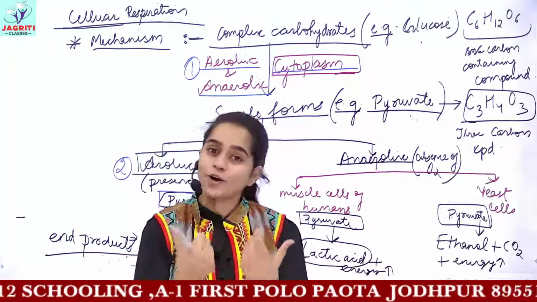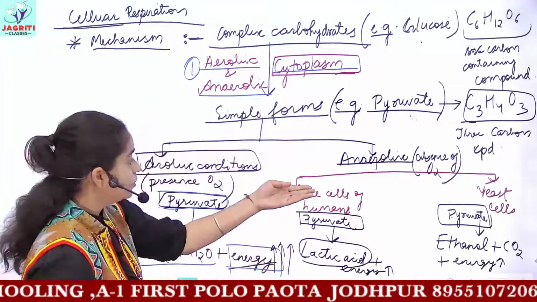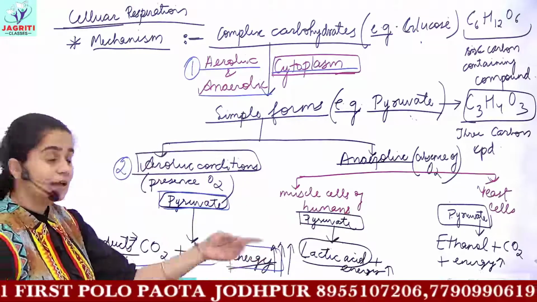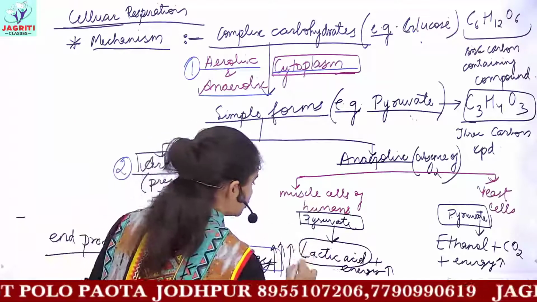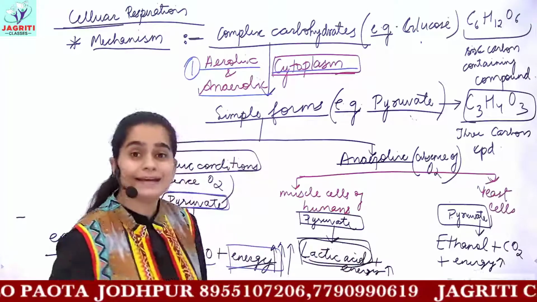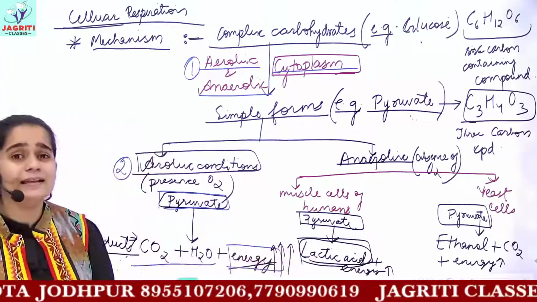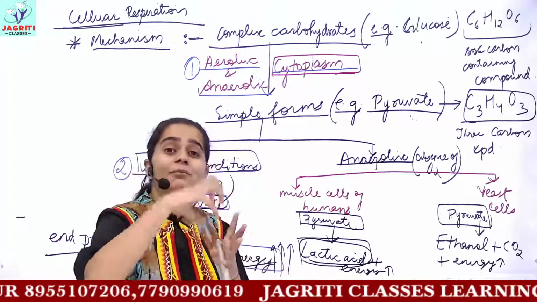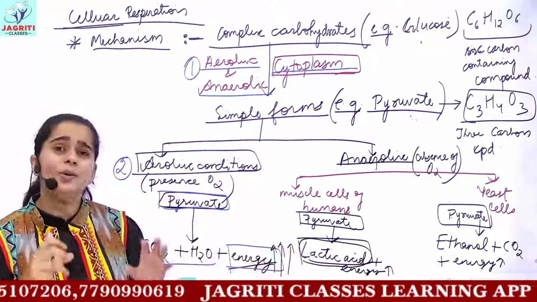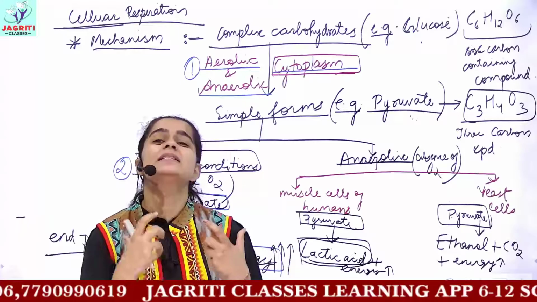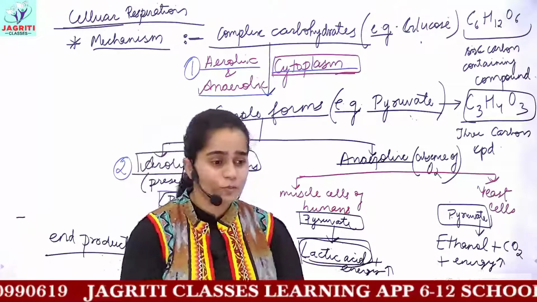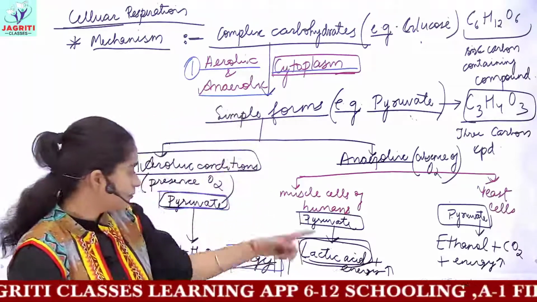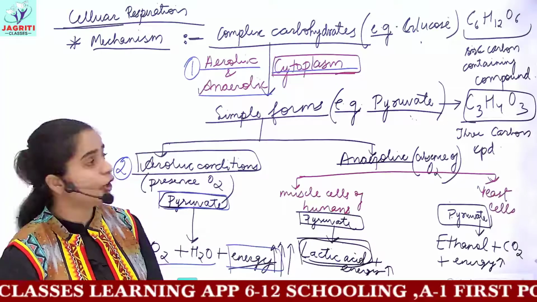So they do not convert pyruvate into energy, and in the absence of oxygen they convert pyruvate into lactic acid, and this lactic acid then accumulates in your muscle cells, and as a result you experience painful cramps. Okay, if you are running, you may even fall down because of the formation of lactic acid in your muscle cells.